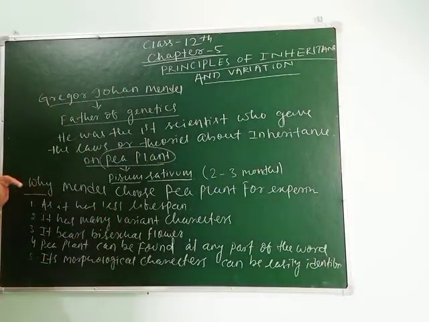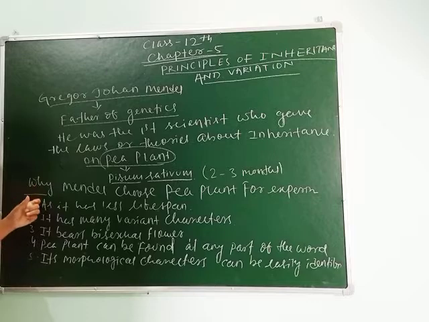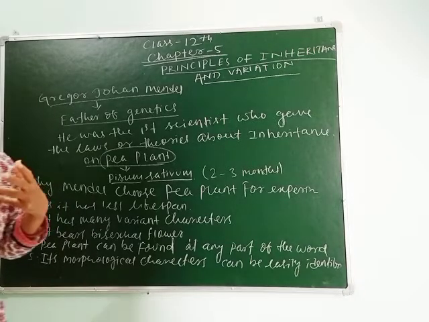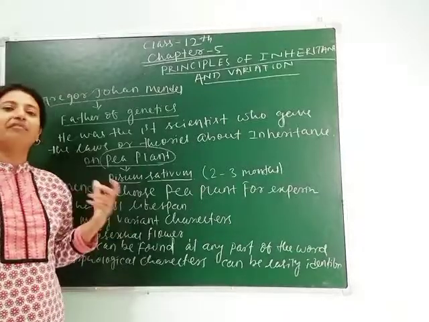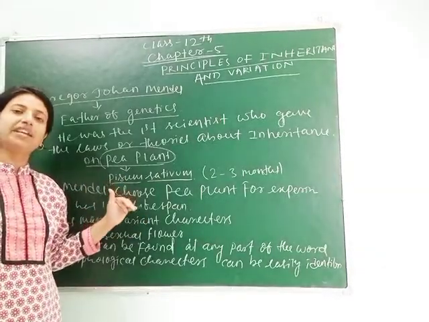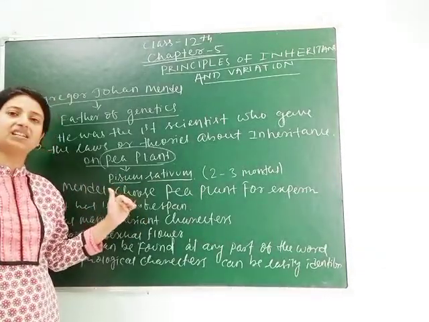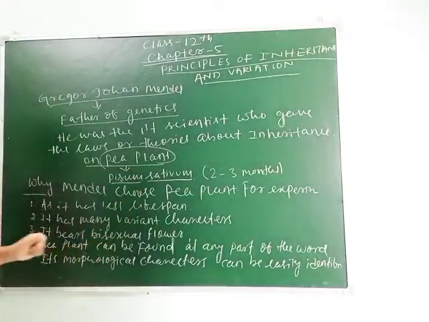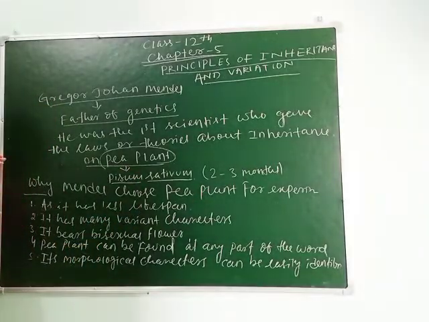Okay, let's see. The question is why Mendel chose pea plant for his experiment. First reason is pea has less lifespan: less lifespan, more variation, and due to less lifespan we can see many generations within a short time period, as reproduction occurs within a short lifespan.